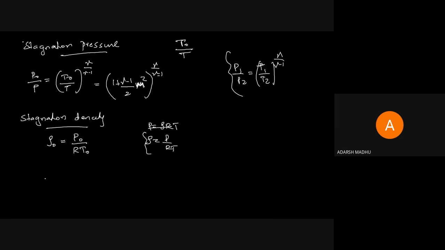Or we can write a relation. Rho naught by rho equal to P naught by P whole raised to 1 by gamma. That is rho 1 by rho 2 equal to P1 by P2 whole raised to 1 by gamma. We are using that equation here. Rho naught by rho equal to P naught by P whole raised to 1 by gamma.